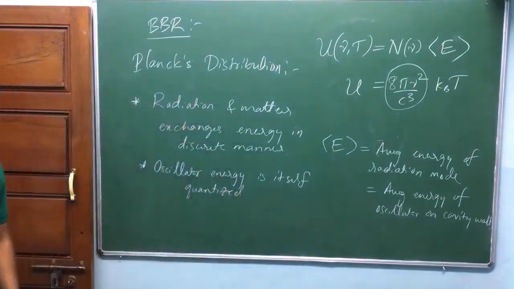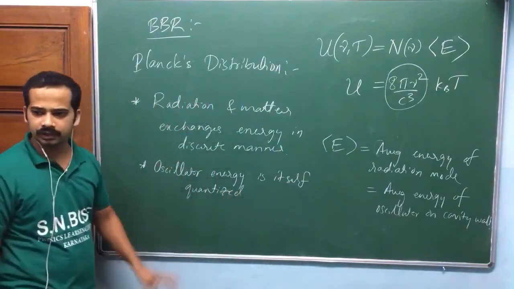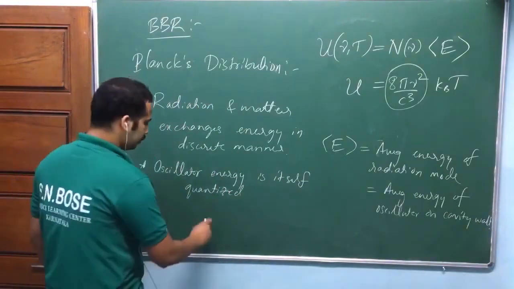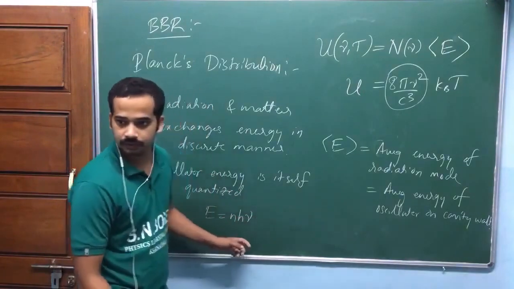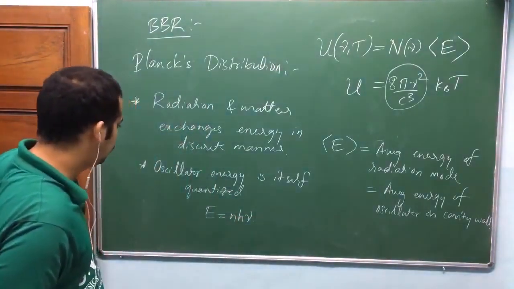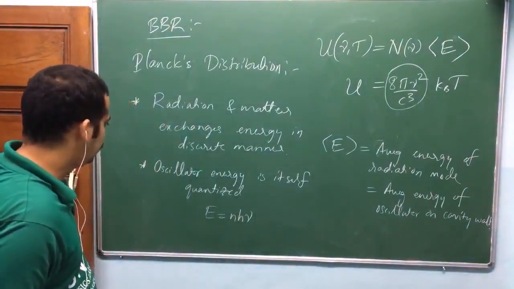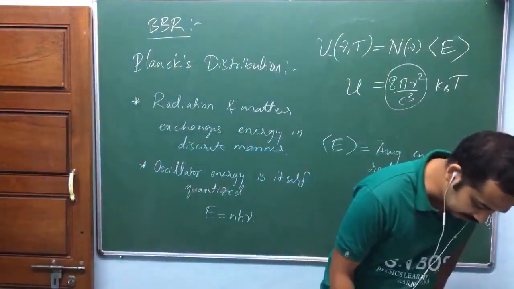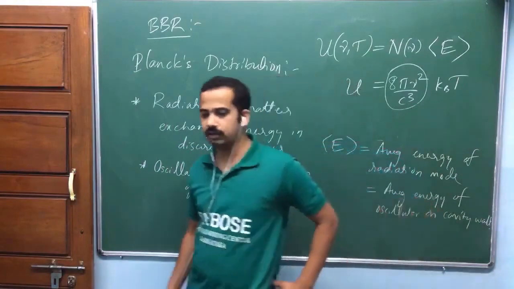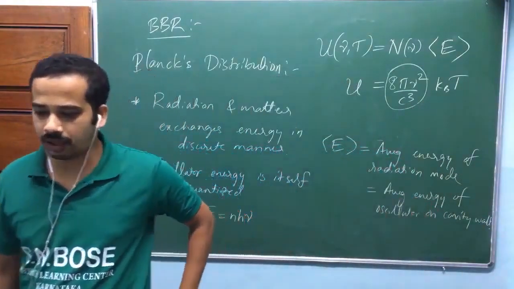If oscillator energy is quantized, definitely energy exchange will happen in a quantized manner. Oscillator energy is E equals n h nu, where nu is the frequency of the oscillator. Why is the radiation taken as harmonic oscillation? That is a kind of assumption. He says each standing wave is equivalent to a one-dimensional harmonic oscillator.